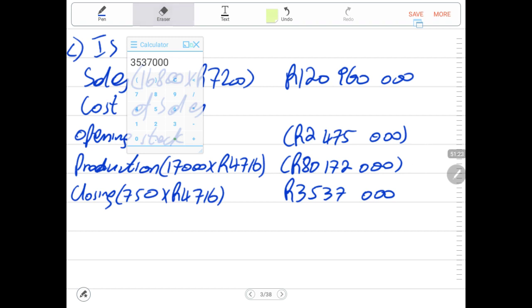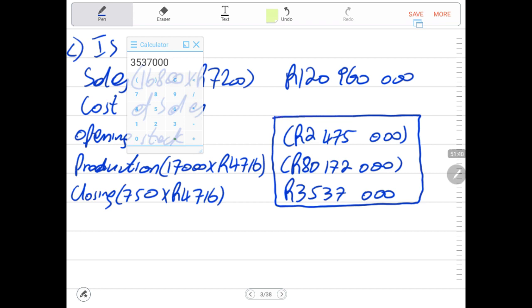Then we can now calculate what we call the cost of sales. Now, the cost of sales does not include the over or the under applied manufacturing overheads. They don't include it because it is treated as a period cost. That is why your over or under will not affect your cost of sales.